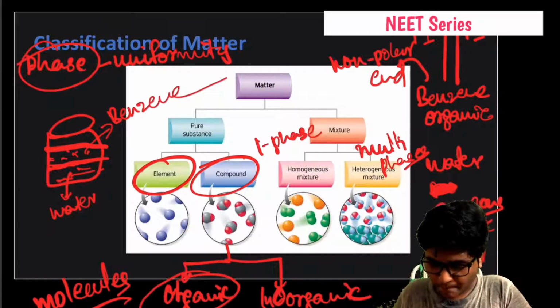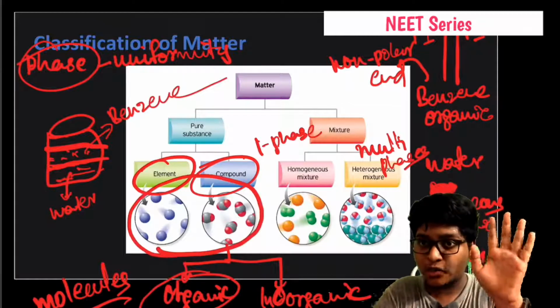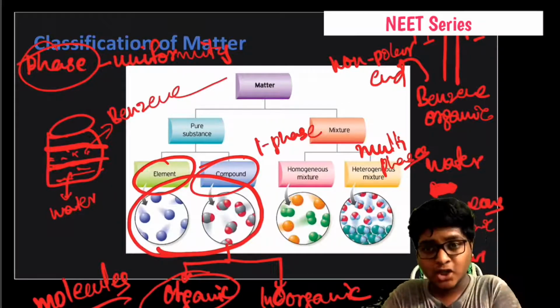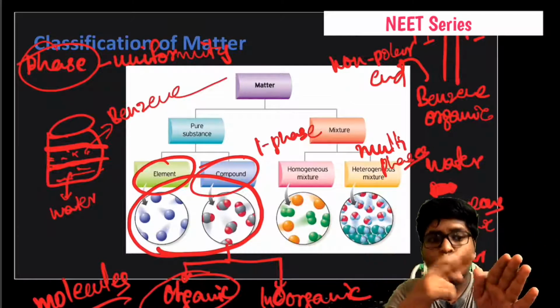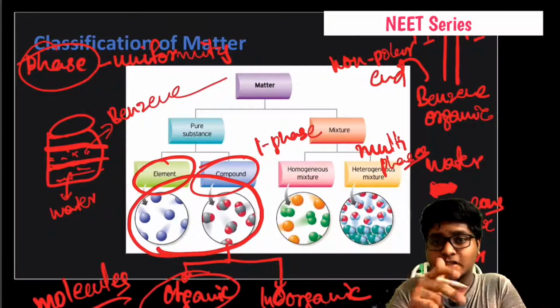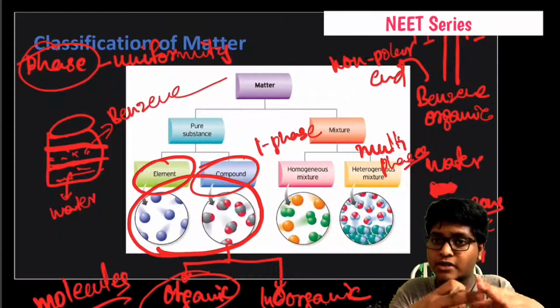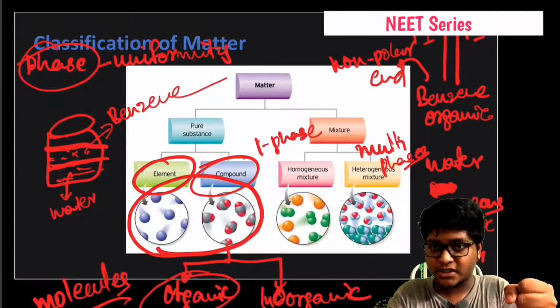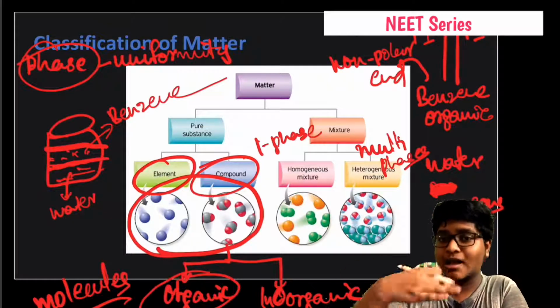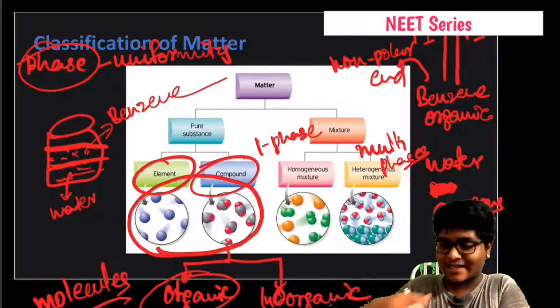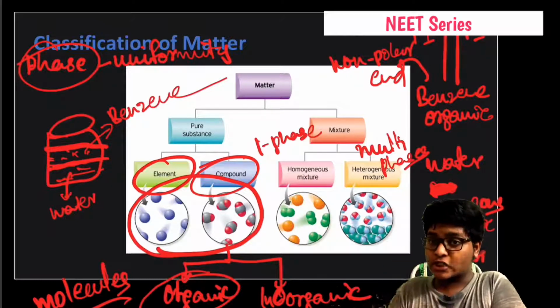You have to remember, elements and compounds are homogeneous, and in mixtures, there are homogeneous and heterogeneous mixtures. Homo means same, and it consists of only a similar phase. In a homogeneous mixture, like compounds together form the homogeneous mixture, whereas in a heterogeneous mixture, unlike, different kinds of molecules, atoms and elements form the heterogeneous mixture.